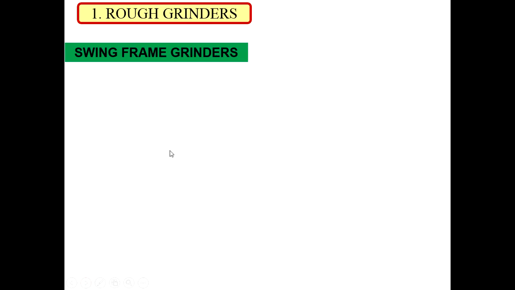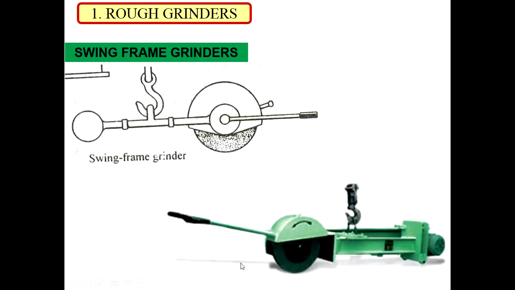Then we have swing frame grinder. Now in this case we have about 3 meter long horizontal frame which is suspended on its center so as to move freely within the area of the operation. So this will again give the advantage that this complete area can be ground with the help of this swing frame grinder, which is attached to the frame with the help of the hook. Okay. So around 3 meter of the area can be covered with the help of this swing frame grinder.